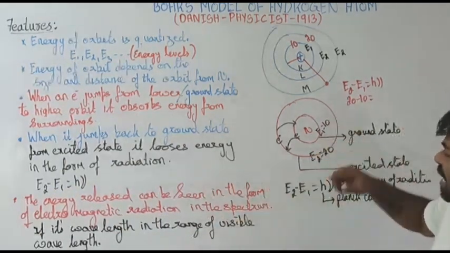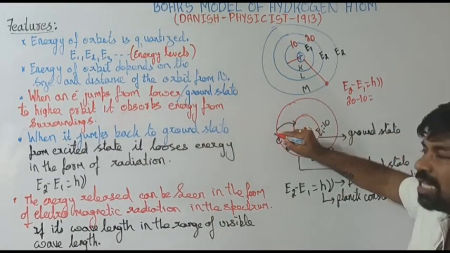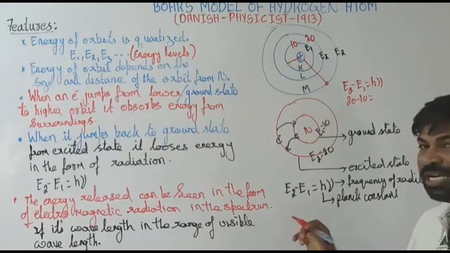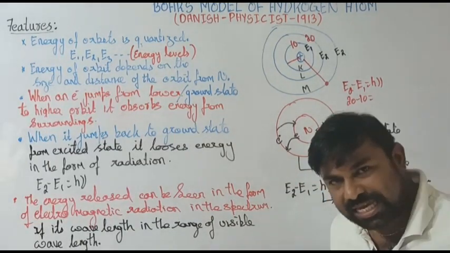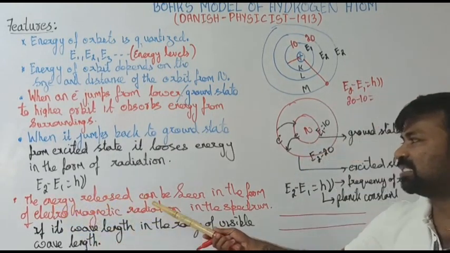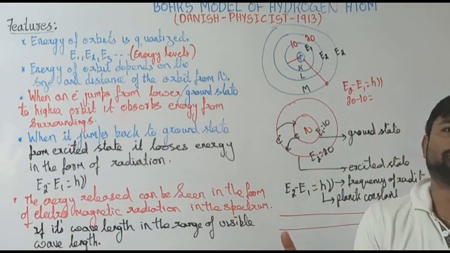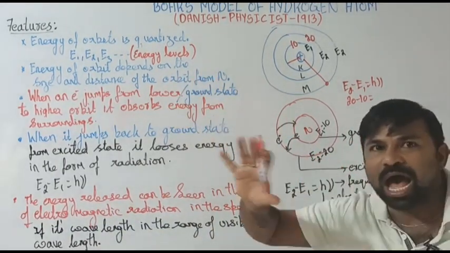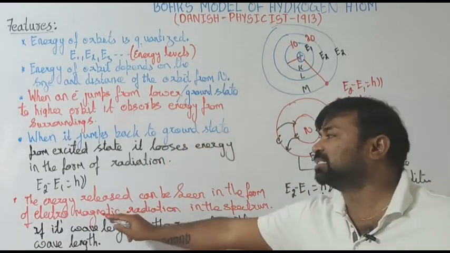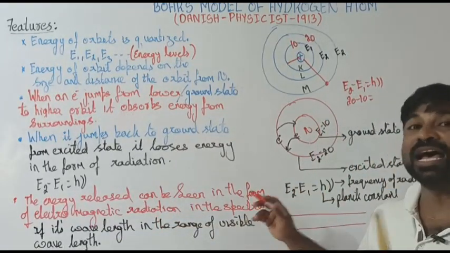Now the energy which is released when the electron jumps from higher energy to lower energy, some amount of energy is released. That energy release can be seen in the form of electromagnetic radiation in the spectrum. If you observe the energy which is going out from an atom, it is released in the form of electromagnetic radiation, and it can be seen in the spectrum.